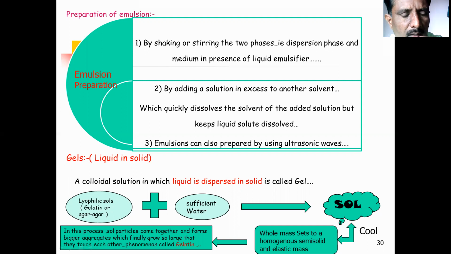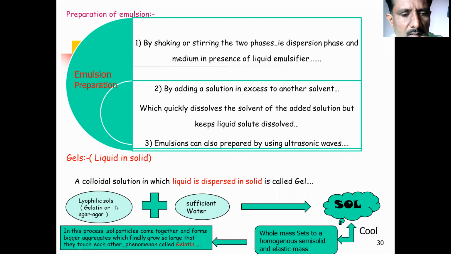For example, take a lyophilic sol such as gelatin or agar-agar, mixed with sufficient water. Sufficient water is a liquid, and the gelatin or agar-agar is the dispersed phase, so both are liquid.